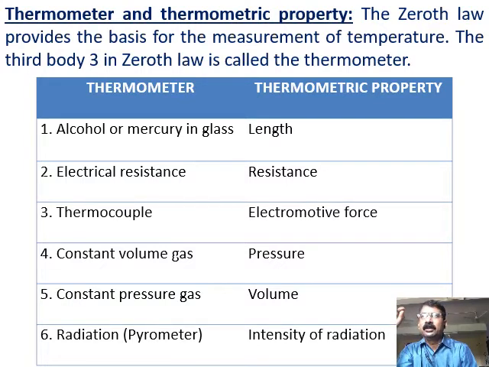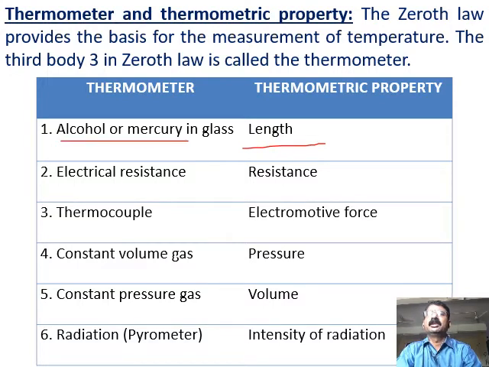So here the increase in length of the mercury in the column is directly proportional to the temperature, because volume change is directly proportional to temperature. So by knowing the height of the mercury column in the tube, very easily you can find out the temperature. So that is called the property here. Length is the thermometric property of the alcohol or the mercury.